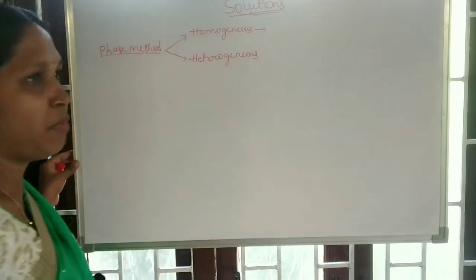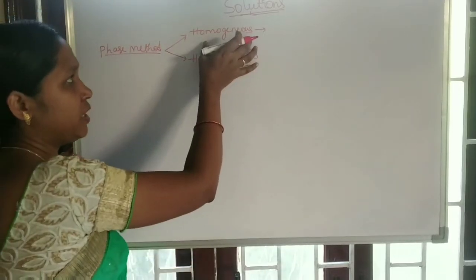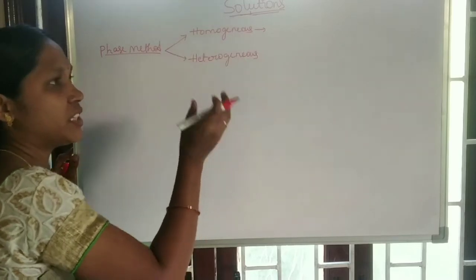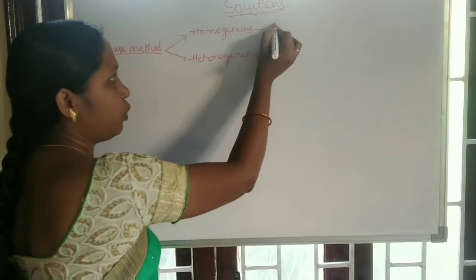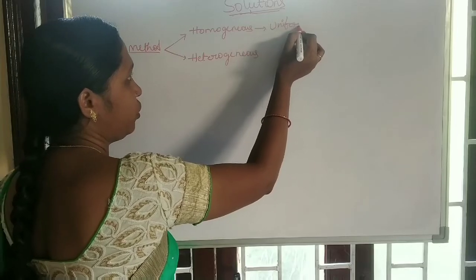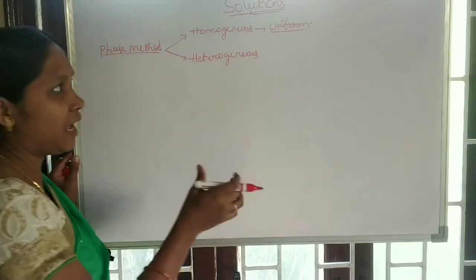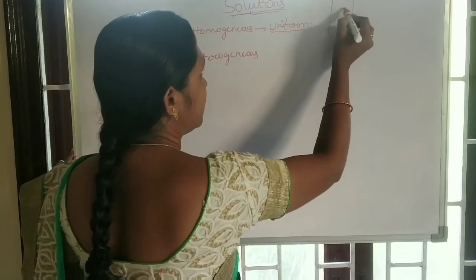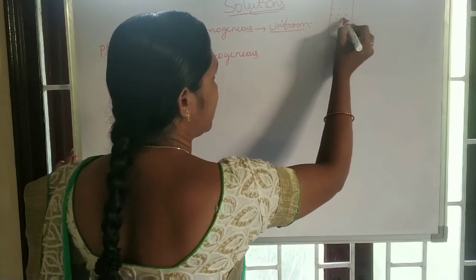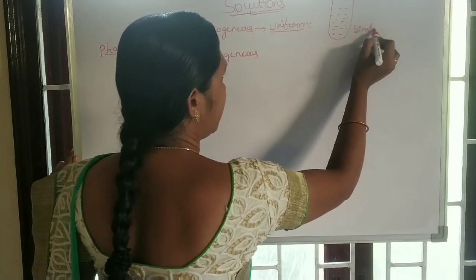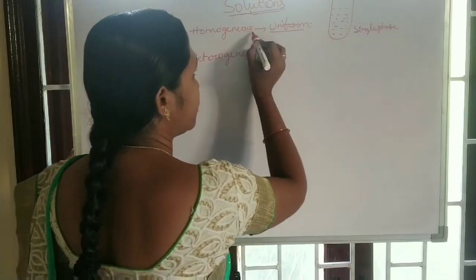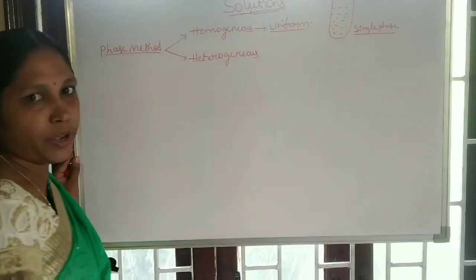Homogeneous means after mixing the components, if you observe the mixture, it is uniform throughout. Take a sugar solution, salt solution or alcohol solution, whatever, those are uniform. If you observe, it is like a single layer. That is known as a single phase.